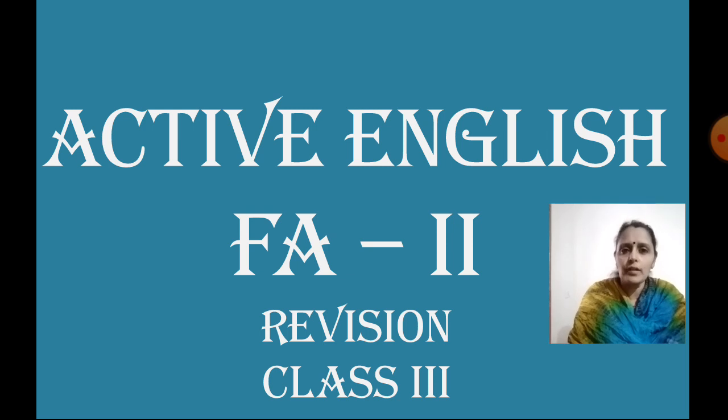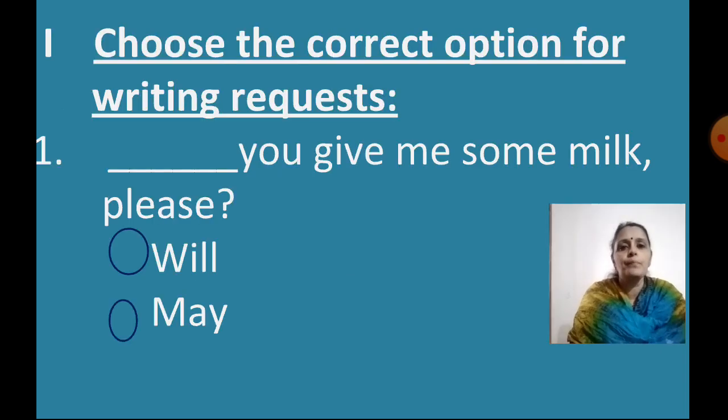Now, children, in active English, you have two chapters for your exam, chapter 1 and chapter 3. So, let's start with the revision. We have to write request. Chapter 1 was writing request, right? When you want something from somebody, do you simply take it or snatch it, or do you make a request? Yes, we request very politely. We use the word please. We ask, will you please give me this? Correct. So today we are going to revise how to write request.